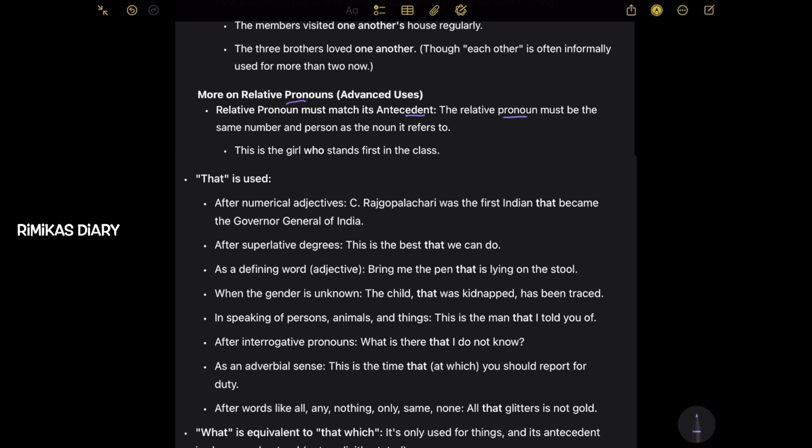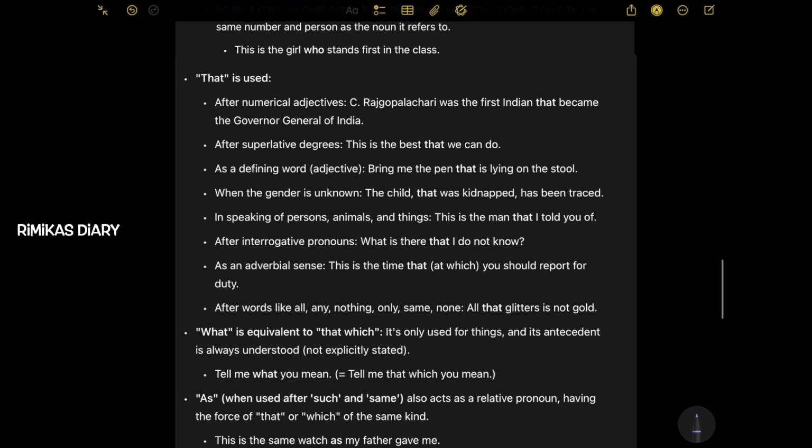For example, this is the girl who stands first in the class. That is used after numerical adjectives. For example, C. Rajagopalachari was the first Indian that became the Governor General of India. After superlative degrees: this is the best that we can do.